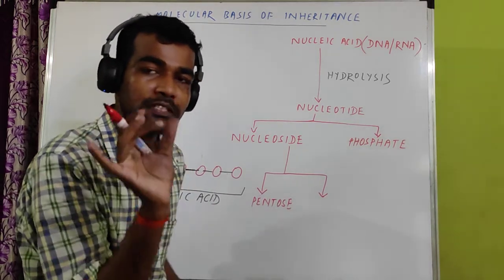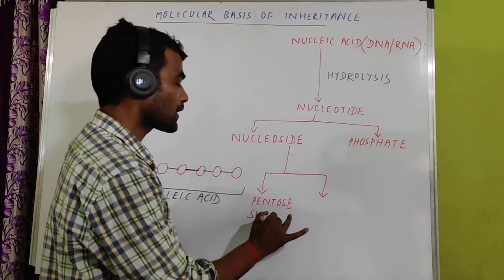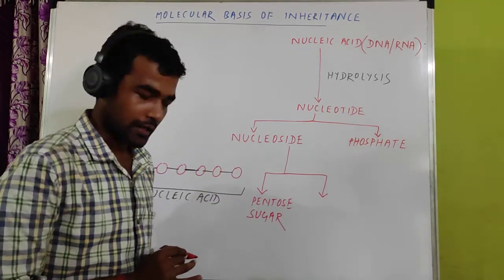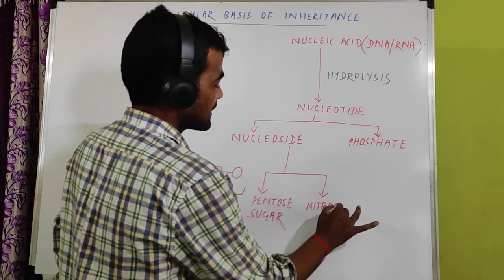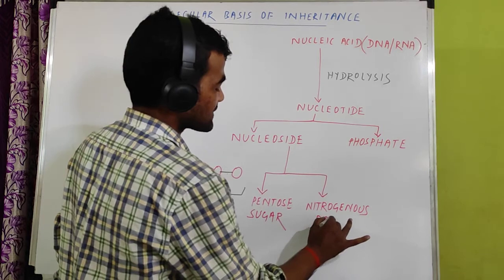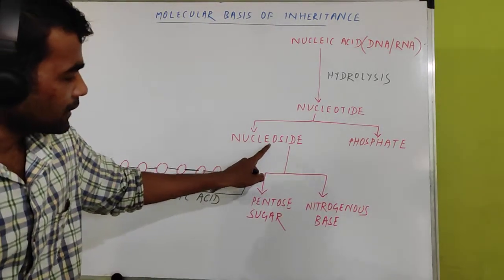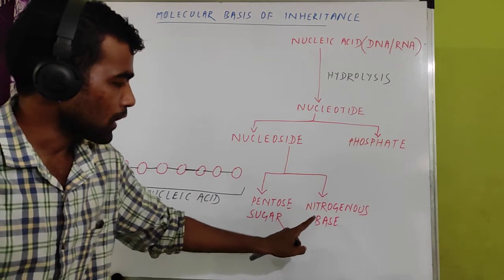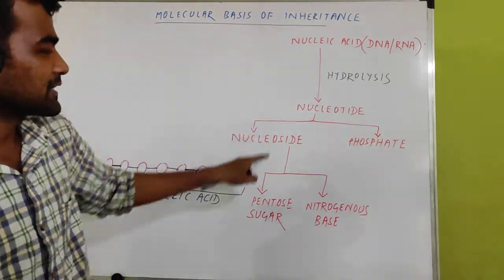So pentose means 5 carbon containing sugar, a carbohydrate. And another important thing is nitrogenous base. So nucleoside consists of two parts, pentose sugar and a nitrogenous base. This completes how your nucleic acid is made of.